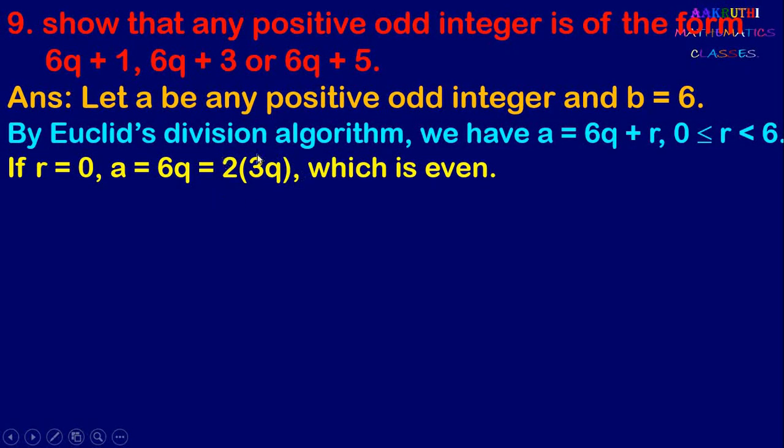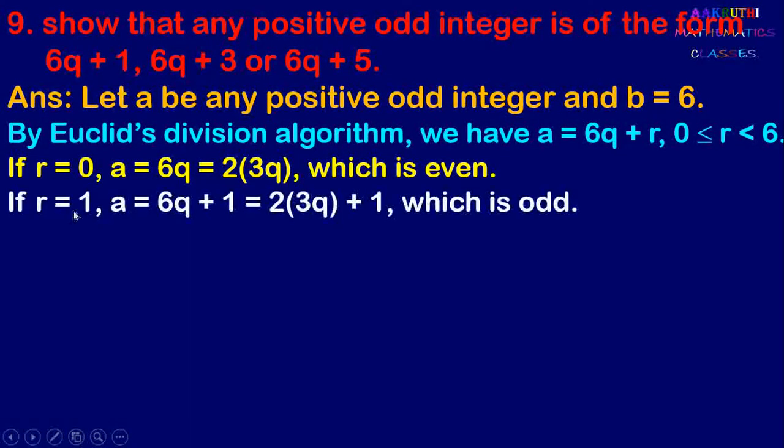And 2 into 3q, which is a multiple of 2, which is even. Therefore here 6q is even. So next it is r equal to 1. If r equal to 1, we can write A equal to 6q plus 1. So here A equal to 6q plus 1 and it can be written as 2 into 3q plus 1. Now 2 into 3q is even. Even plus 1 is odd. So therefore this number is an odd number.